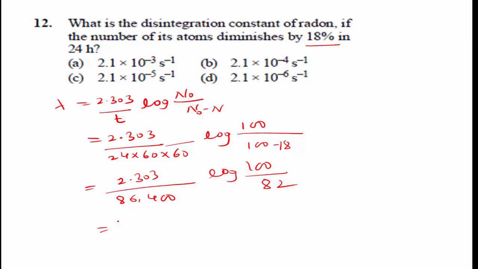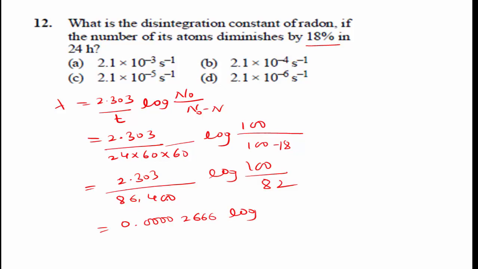Then 2.303 divided by 86,400 becomes 0.000026666 into log of 100 divided by 82.